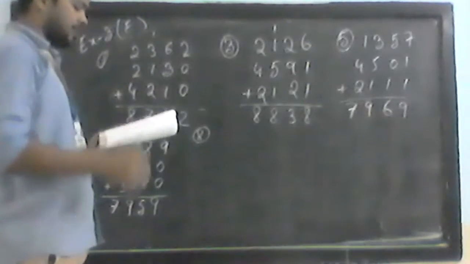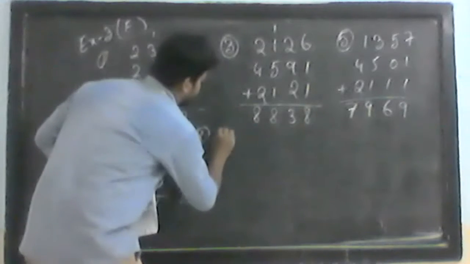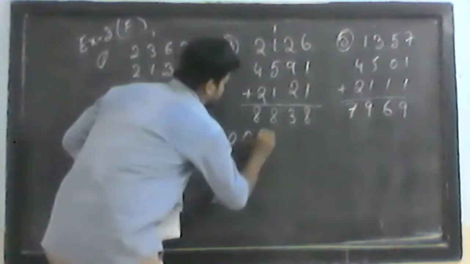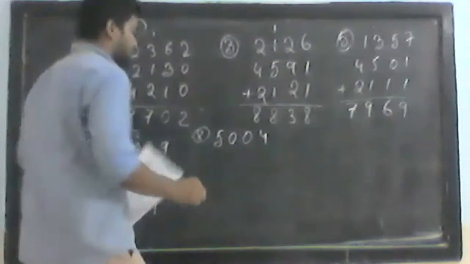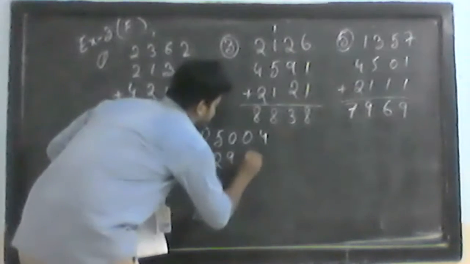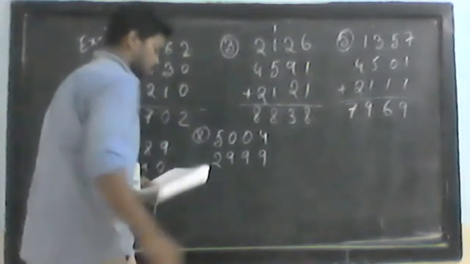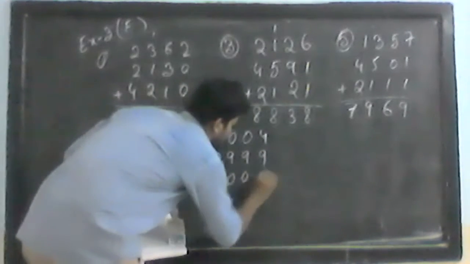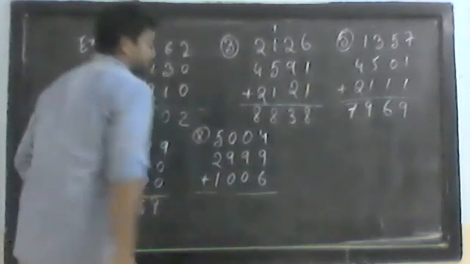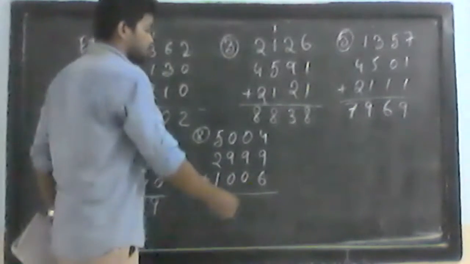So what we have in question number 8? 5,004. Then 2,999. Then we have 1,006. Okay. So now